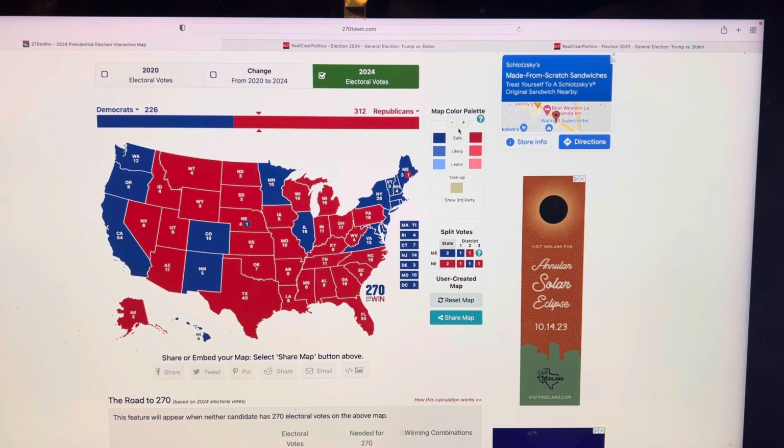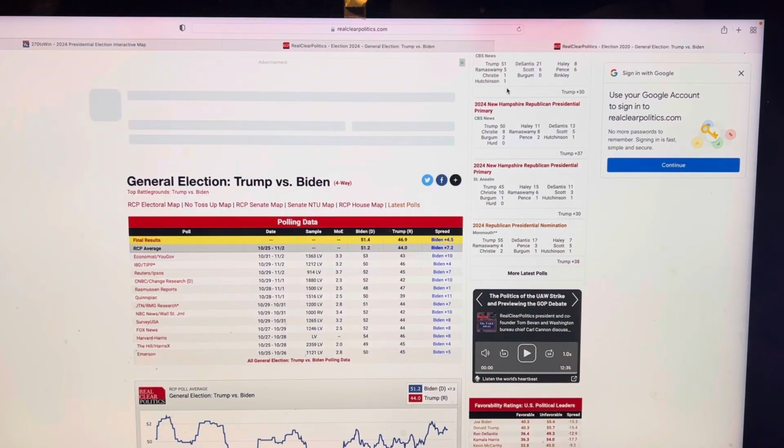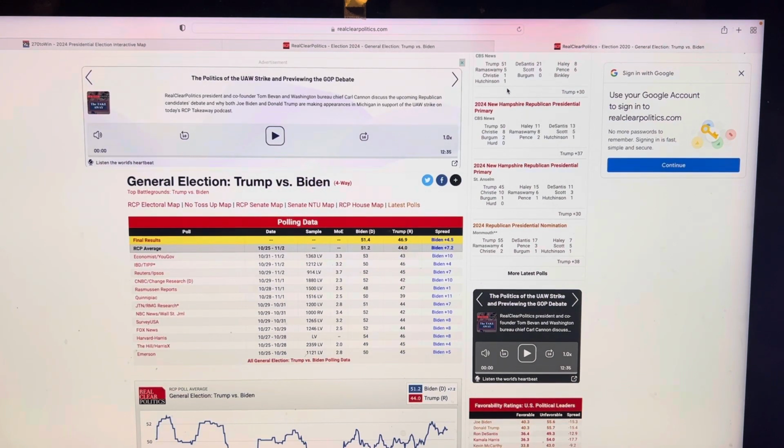Another thing you have to understand is that we were handling the coronavirus. You had Democrats that were little scaredy cats. They were scared of the virus. They didn't want to leave their house, and so they had more time to answer the phone. This is another reason the polls were skewed.